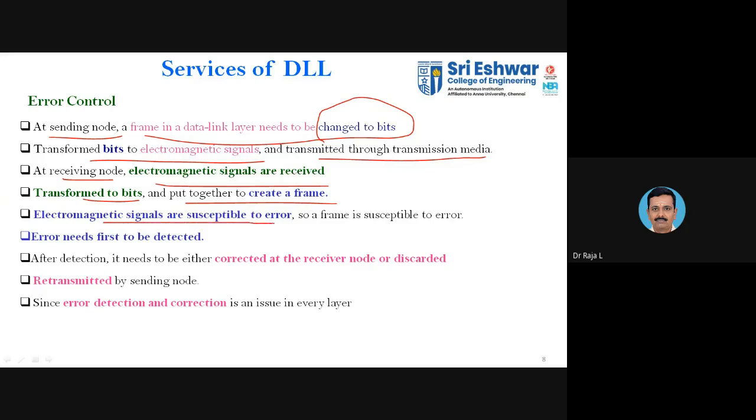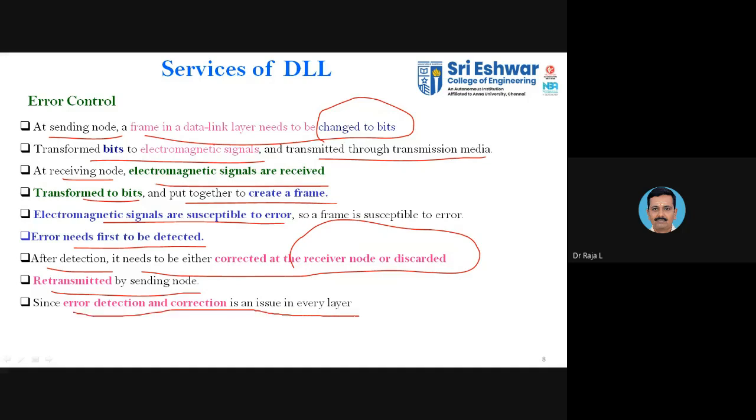The electromagnetic signals are susceptible to error. As you know, when you are transmitting in open air or through cables, there is a possibility that you may have some errors. The errors need to be detected first, then you have to correct them. So there are two cases, detection and correction. It is a lengthy process. After detection, the error needs to be corrected at the node or the frame has to be discarded. Then you go for retransmission.